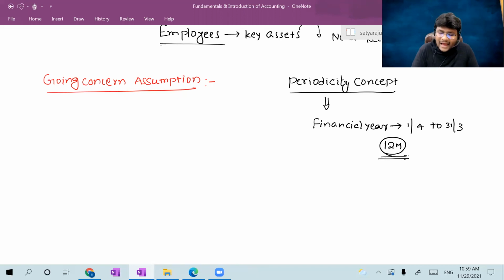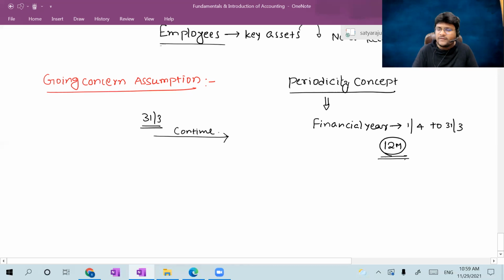So, sir, as on 31st March, at the time of preparation of the financials, can I assume that my entity is going to continue the business activities, or is going to close in the near future?